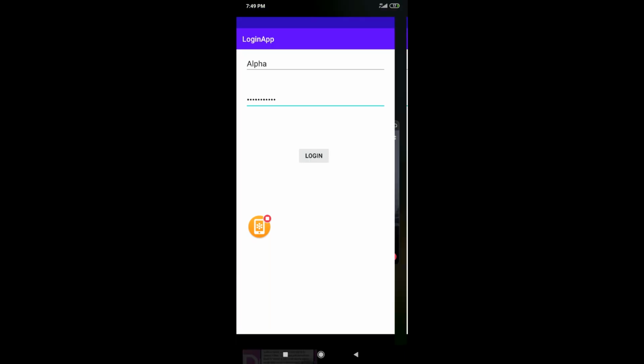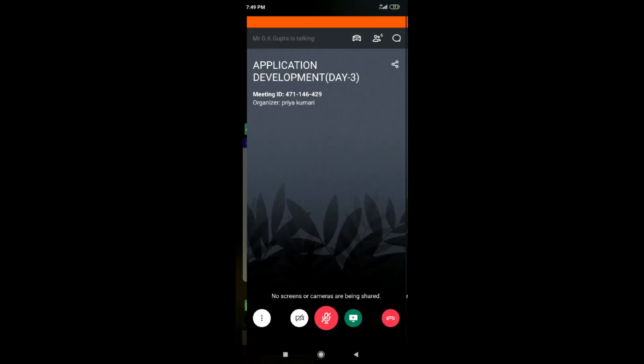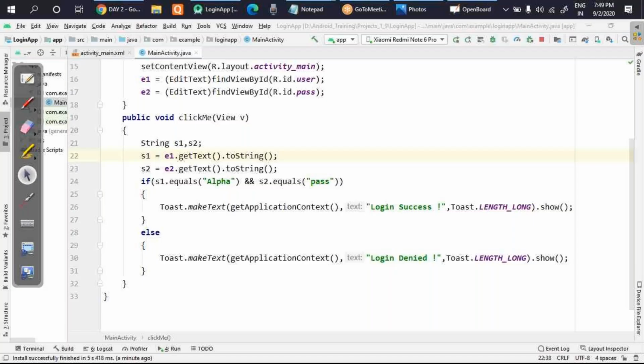So now let's switch to my laptop screen. Okay, now you can see my screen.